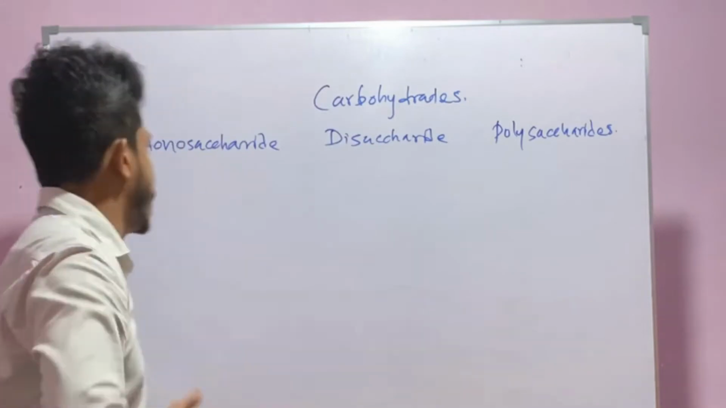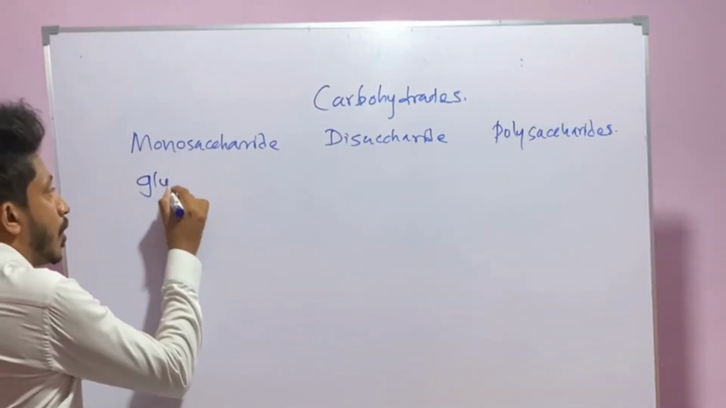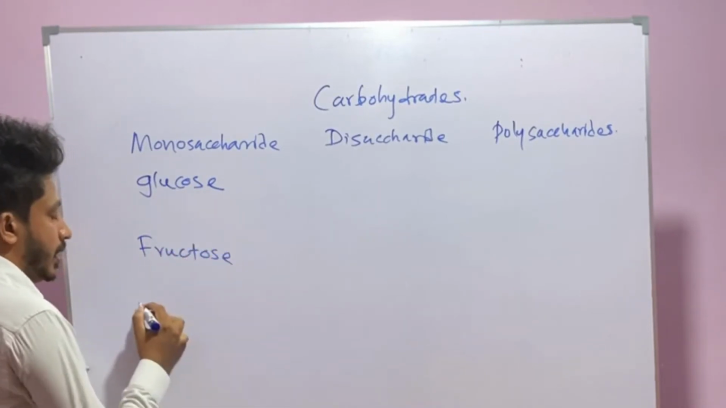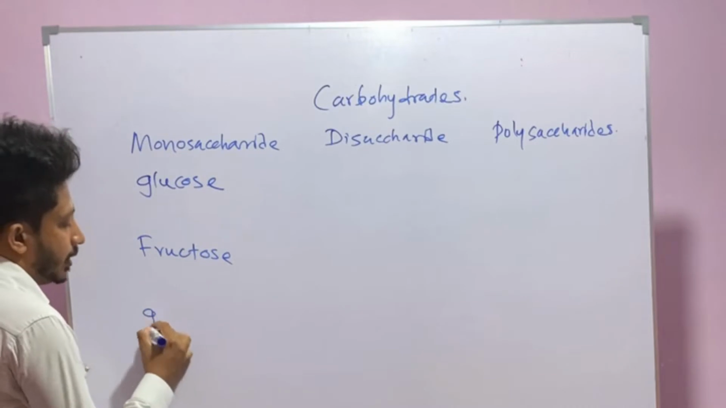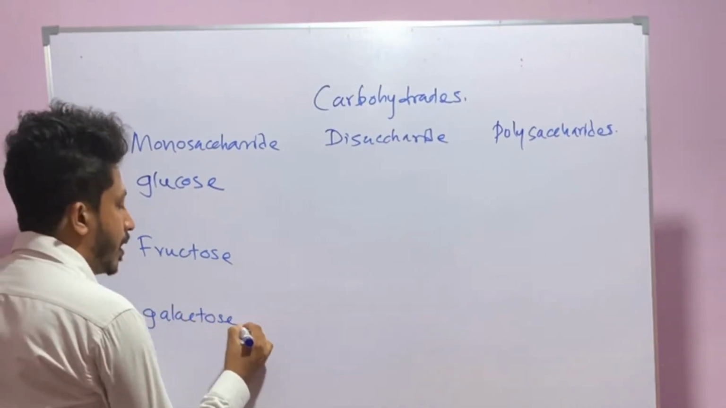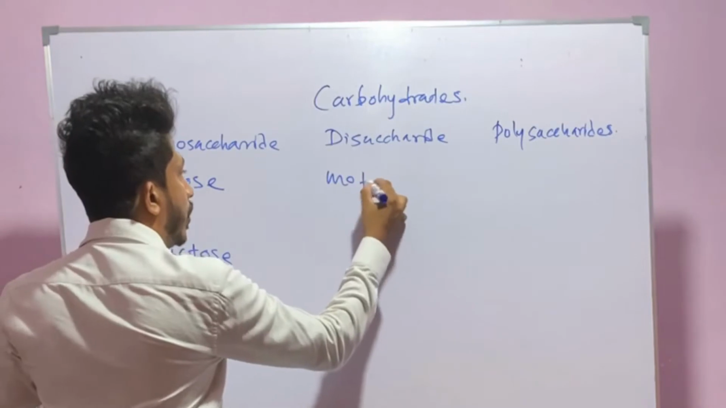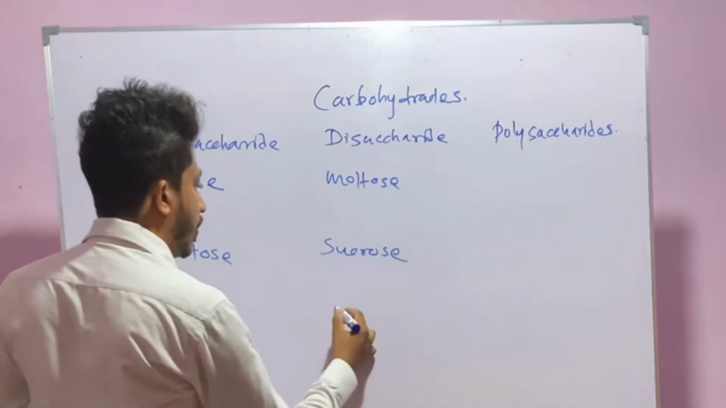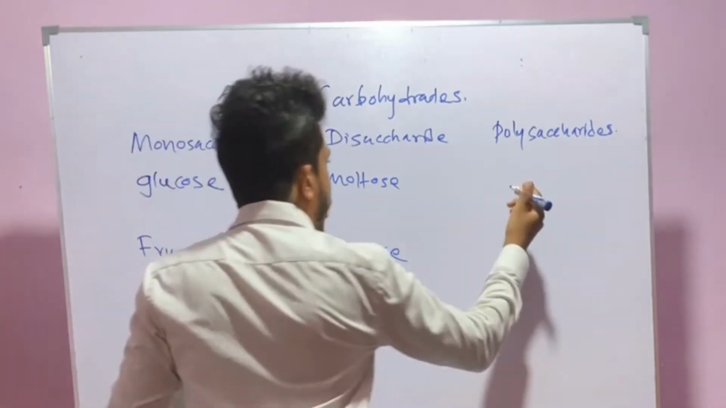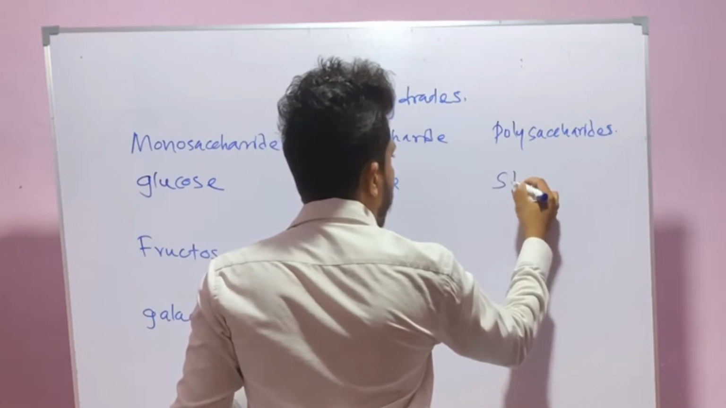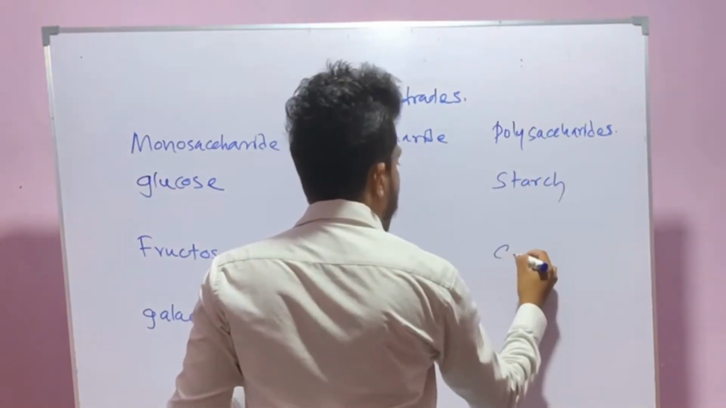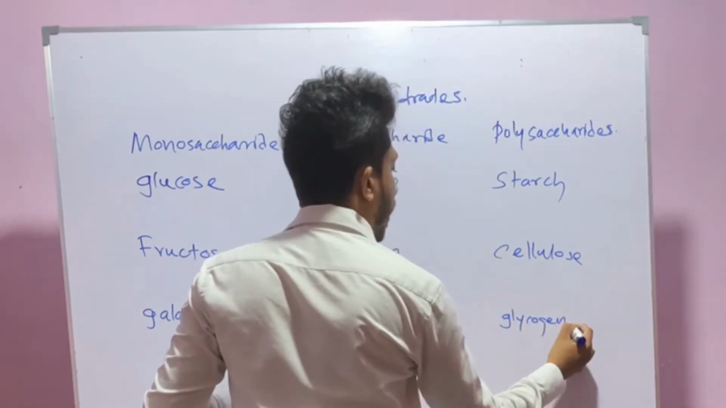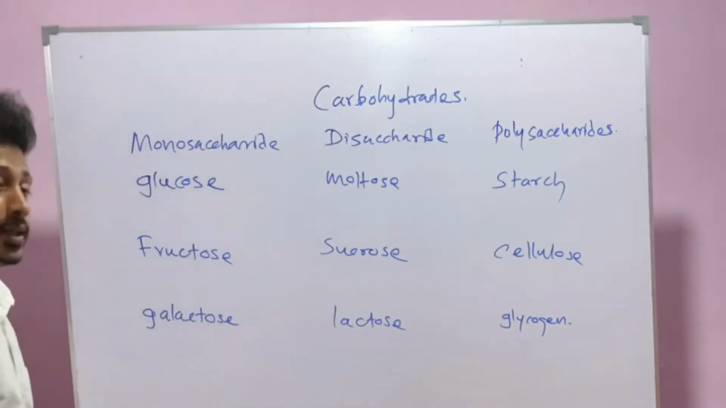those are called polysaccharides. Under monosaccharides, we have glucose, fructose, galactose. Under disaccharides, we have maltose, sucrose, and lactose. Under polysaccharides, we have starch, cellulose and glycogen. Okay, those are the carbohydrate types.